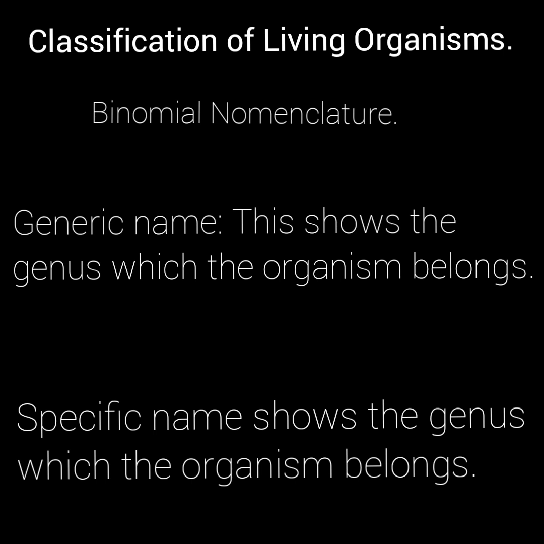In print, both the generic and specific names are italicized, that is, they are written in italics, and only the first letter of the generic name is written in capital letter, while the others are written in small letters. And in writing, the first letter of the generic name is written in capital letter, while the rest are written in small letters, and they are written separately and they are underlined separately.